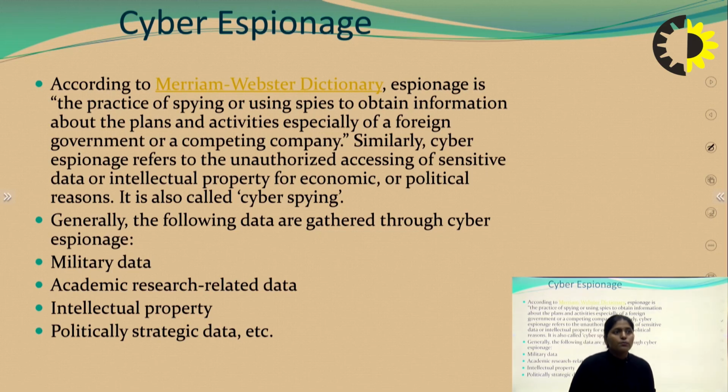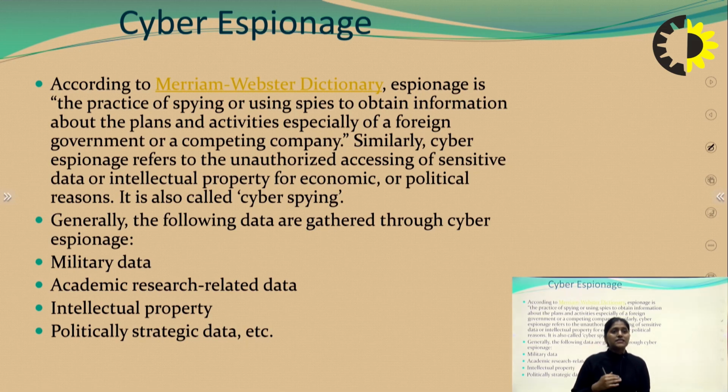According to the Merriam-Webster dictionary, espionage is the practice of spying or using spies to obtain information about the plans and activities, especially of a foreign government or a computing company. So they are obtaining information about the plans and activities of a foreign government, and they also require information of computing companies.